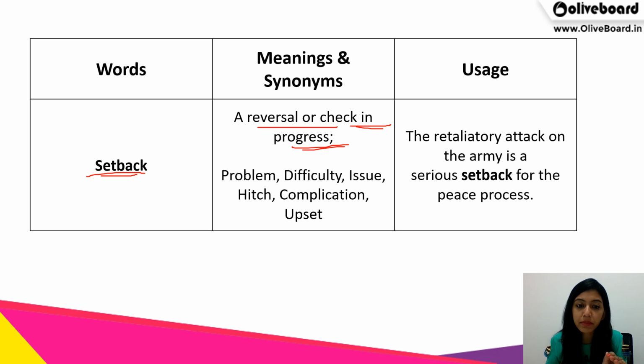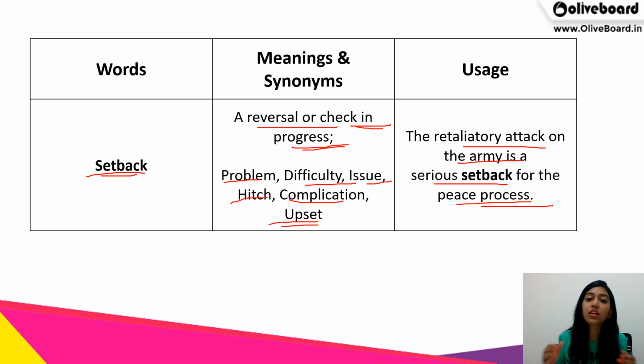Few of the synonyms are problem, difficulty, issue, hitch, complication or upset. So these are all the synonyms. Now we'll check the usage. The retaliatory attack on the army is a serious setback for the peace process. Now we know that we are walking towards the peace process, but suddenly if there is an attack that happens on our army, it just sets everything back. That is when we use the term setback.